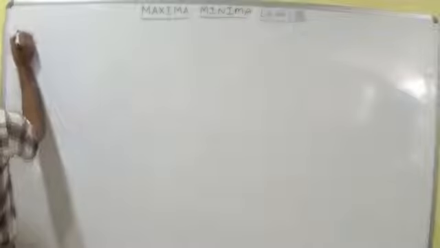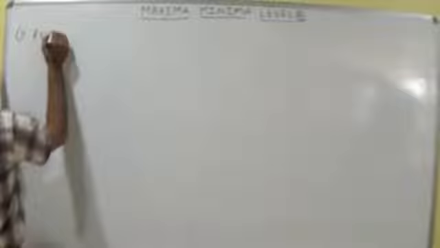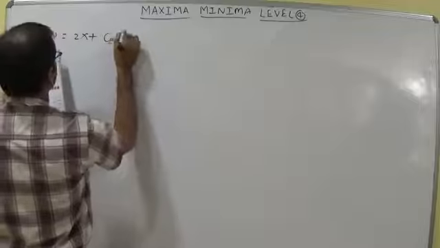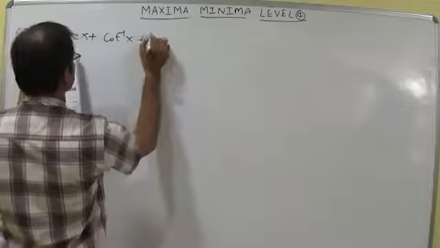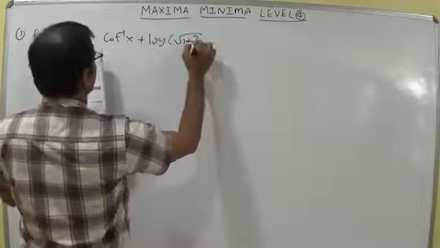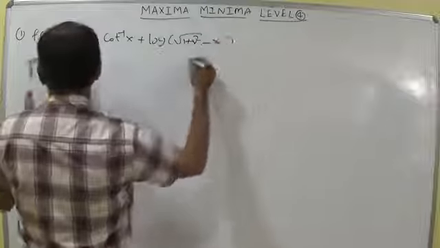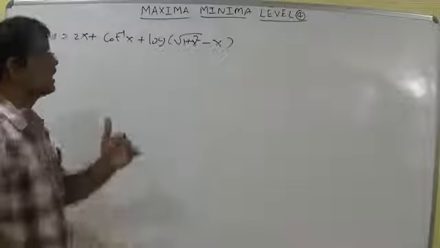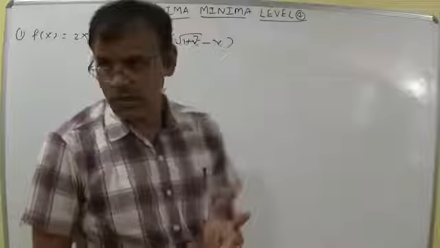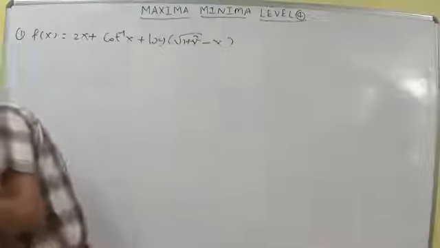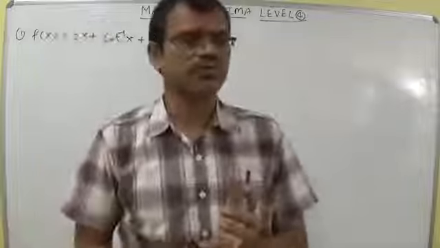Level 4, first question: f of x is equal to 2x plus cot inverse x plus logarithm of root of 1 plus x square minus x. This is the f of x. Here he is not discussing min and max, he is discussing only an increasing function. According to the options you should verify.